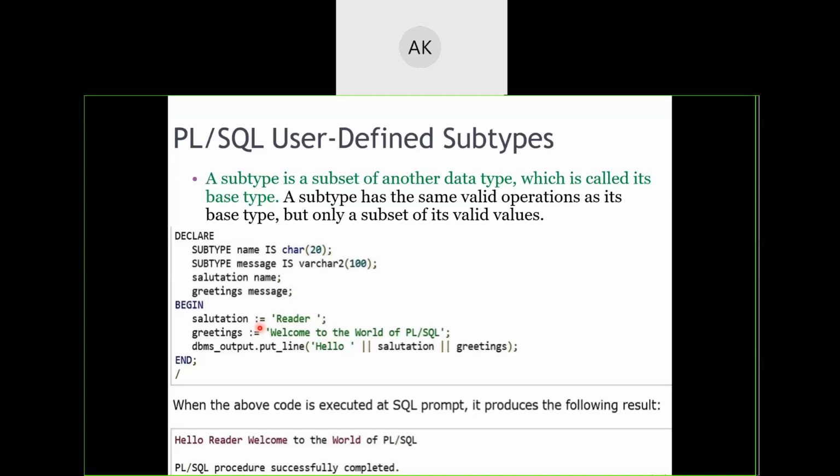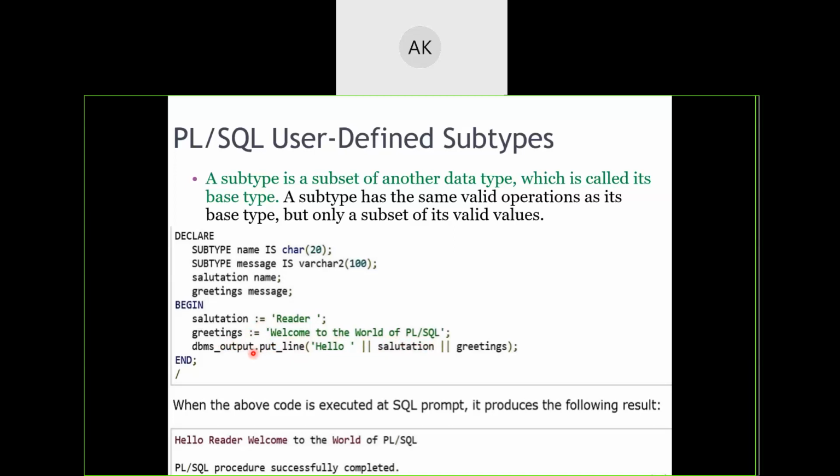In case of PLSQL, equal to is used for comparison. There is no double equal to. There is only single equal to for the comparison operator. Colon equal to is called the assignment operator. So whenever you want to assign a value to a particular variable, we will use the assignment operator, and it is colon equal to without any space. Clear? Now, for the greetings variable, I am assigning a value welcome to the world of PLSQL.